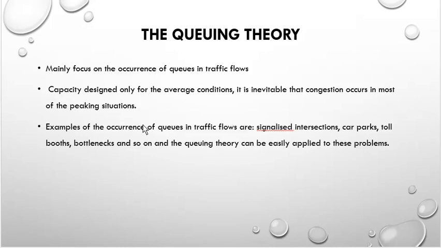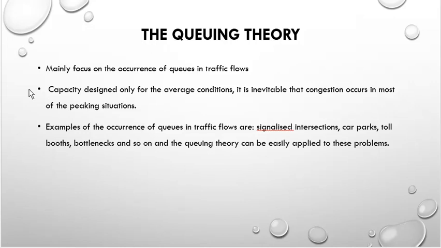The last theory is queuing theory, and this queuing theory mainly focuses on the occurrence of queues in traffic flow. These queues occur in situations like signalized intersections, car parking, toll booths, etc. In these situations there will be queues in traffic flow.